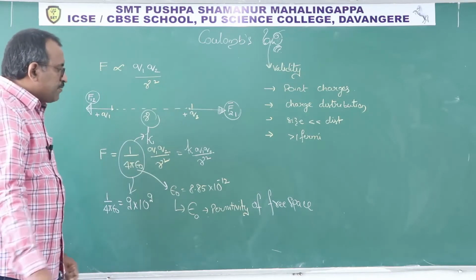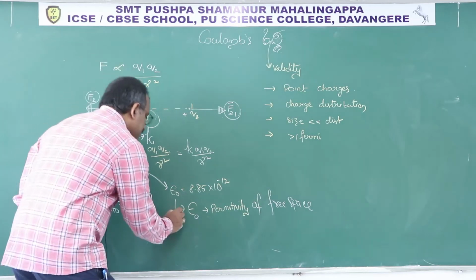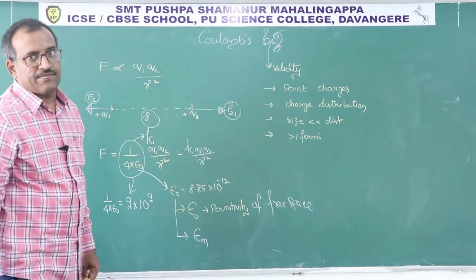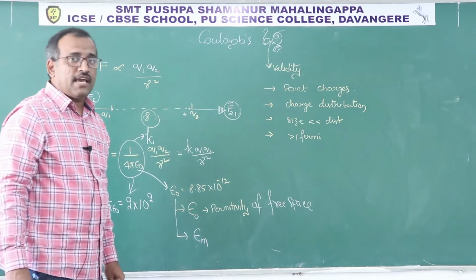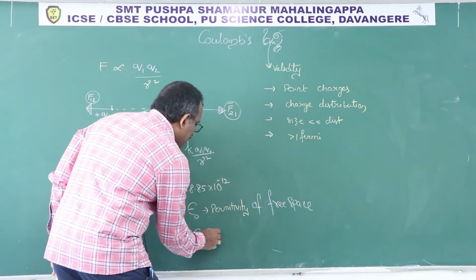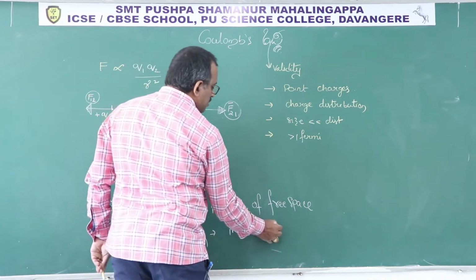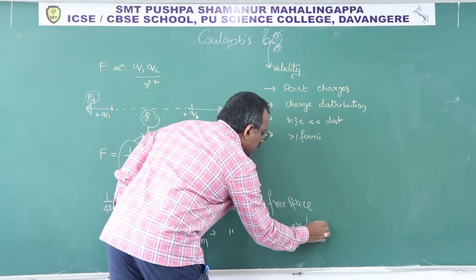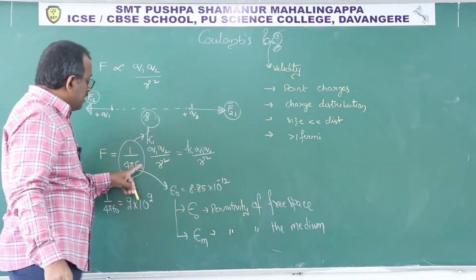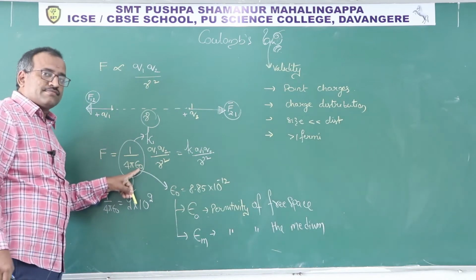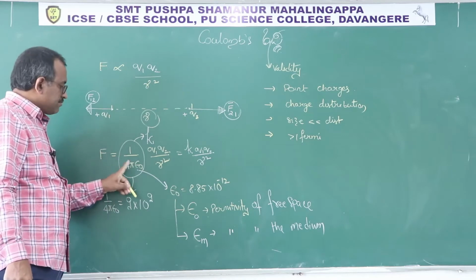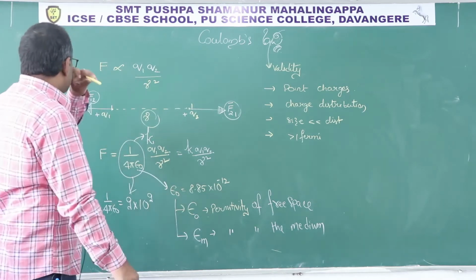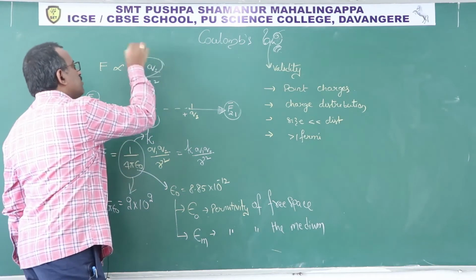You may think, sir, if suppose a medium is there, yes, I do agree. Then you have to write epsilon m. What do you mean by epsilon m? Very simple, permittivity of the medium. So it is very clear, the net force changes when the medium changes, but the nature of the force won't change, because the nature of the force depends on the Q1 Q2 product.